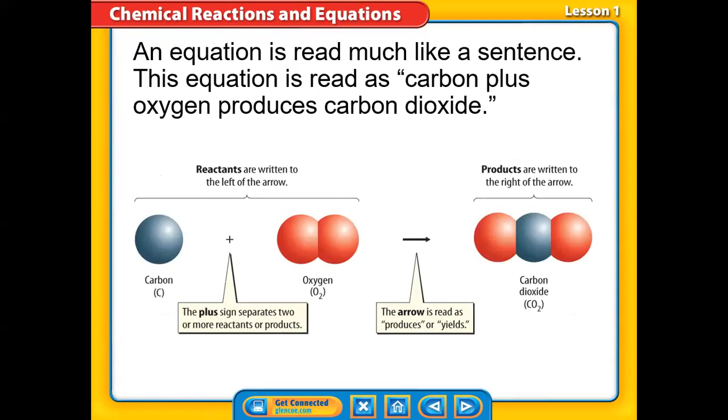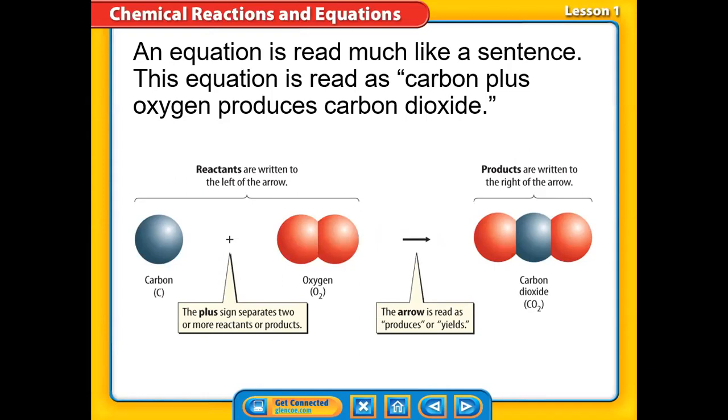Okay, so let's take an example. Who can tell me what the reactants of that reaction are? Carbon and oxygen. So carbon and oxygen are the reactants, the substances that start the reaction, found before the arrow. So carbon reacts with oxygen. And what are the products?